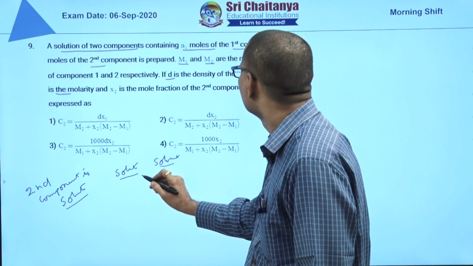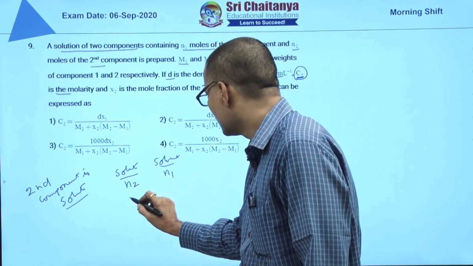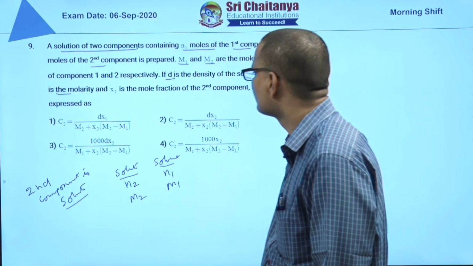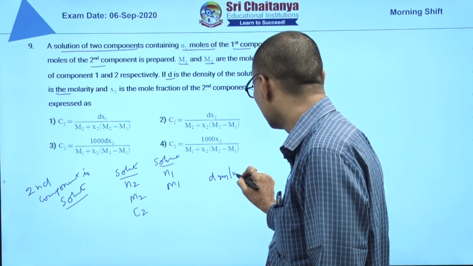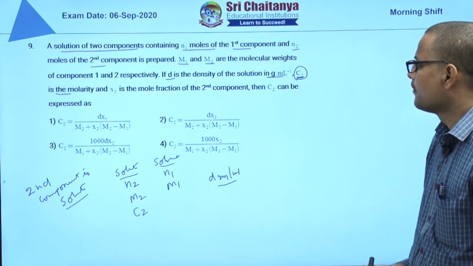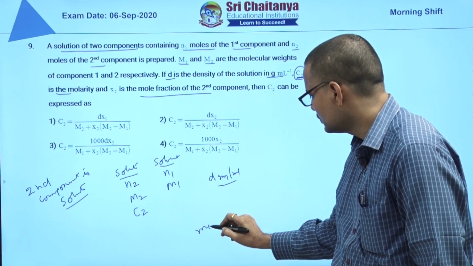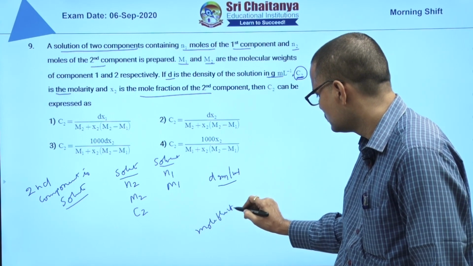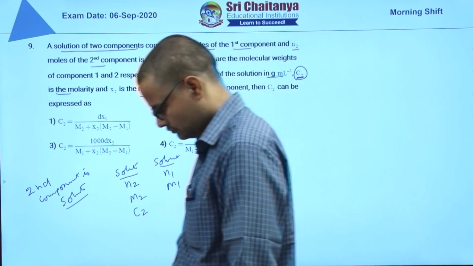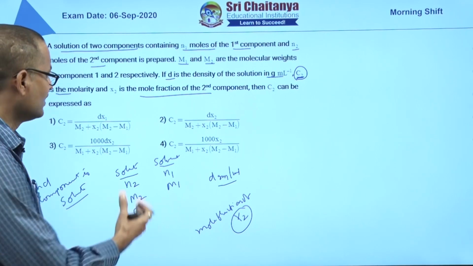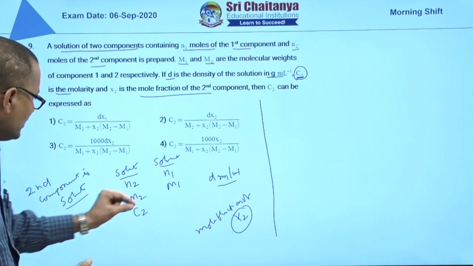So solvent is N1, solute is N2. Molecular weight M2, molecular weight M1. This is C2. Density of solution d gram per ml. What you have to find? Mole fraction of solute, X2, you have to find. So this is a little bit lengthy. Already you know how you have to find mole fraction.